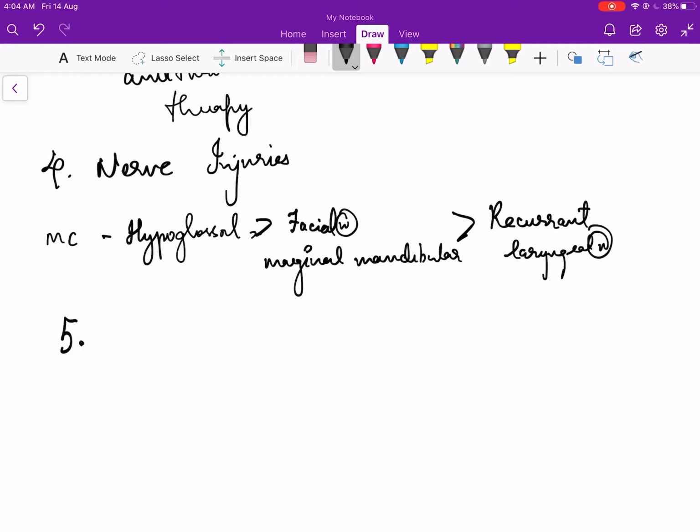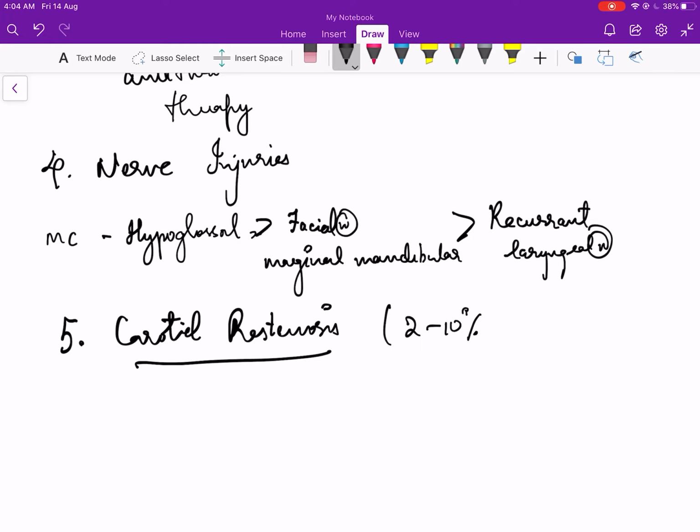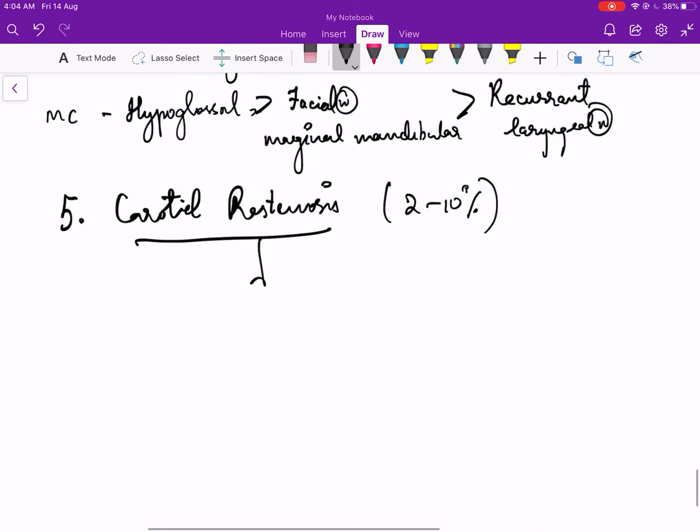So another important complication is carotid restenosis after surgery. This can occur in 2 to 10% of the patients. It is of two types, early type and late type.